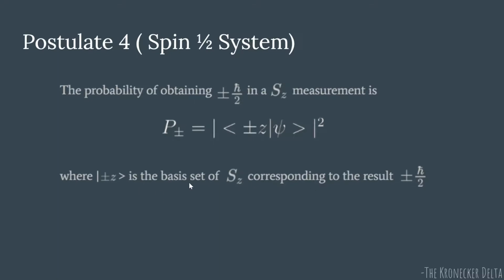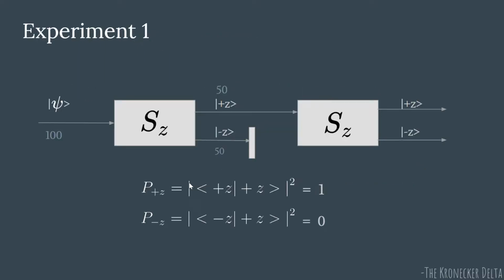Right. Now we'll revisit the Stern-Gerlach experiments and we'll write the probabilities using this postulate 4. In experiment 1, we had already seen that you had the beam, you perform an SZ measurement, then you get two beams, you block the minus Z and you let only the plus Z beam, and then you perform a second SZ measurement. The outcome we saw was that all of it has plus Z and there is none that contains the minus Z. So any atom that has already been measured to have Z component up in the positive direction still has Z component in the positive direction, and there are no atoms here that can change direction if you're performing the same measurement.